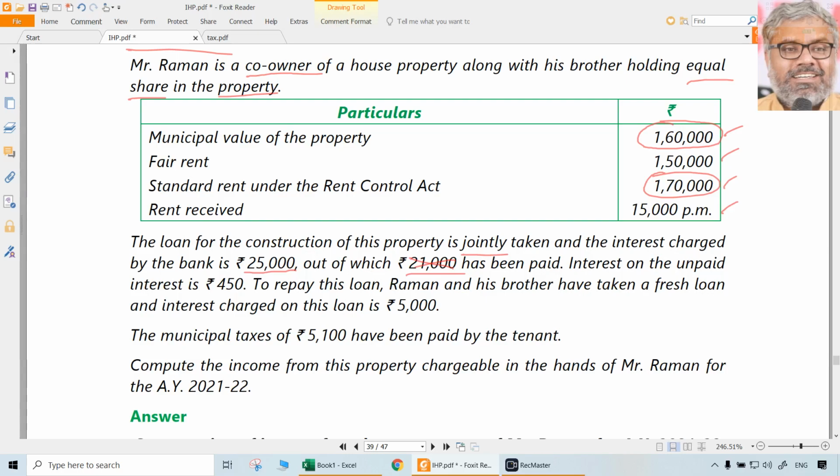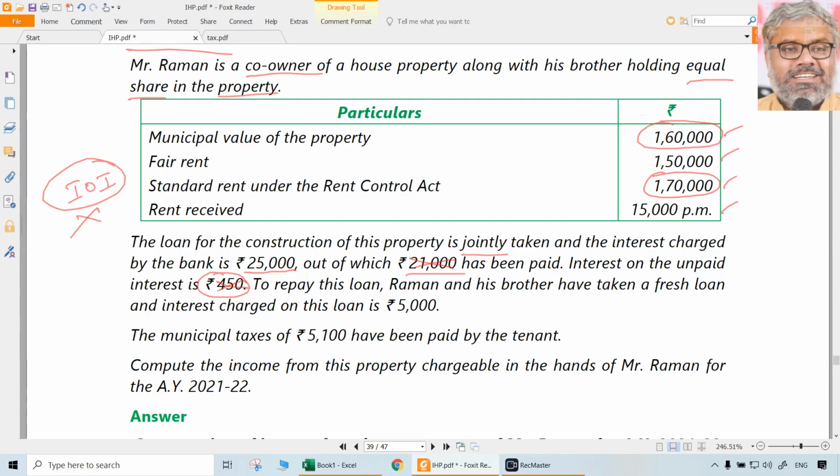Don't fall for that. Interest on the unpaid interest is 450. Is that allowed as deduction? No. That is also another point. Interest on interest is not allowed as deduction. What is allowed as deduction? Interest on capital borrowed. So only that much is allowed as deduction. Interest on interest is not interest on capital. So how can that be allowed as deduction? Not allowed as deduction. So this 450 is not allowed as deduction.